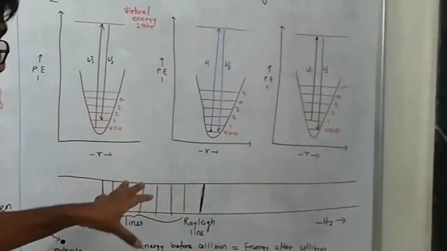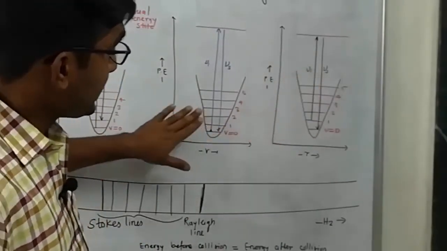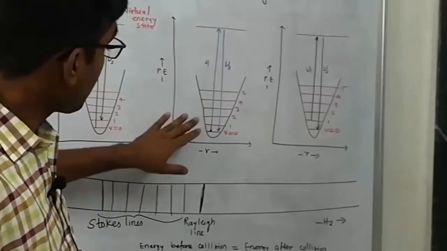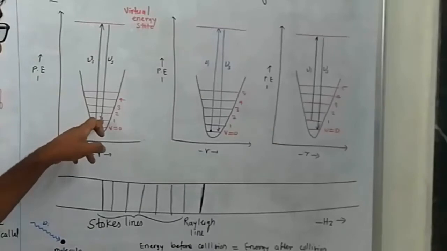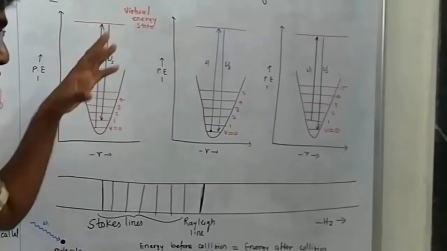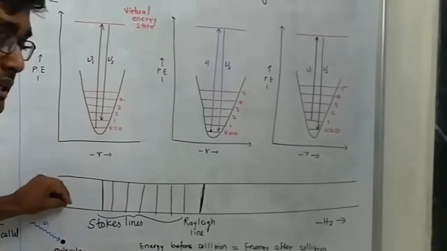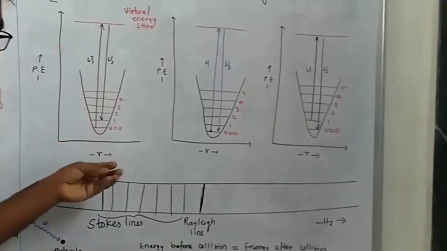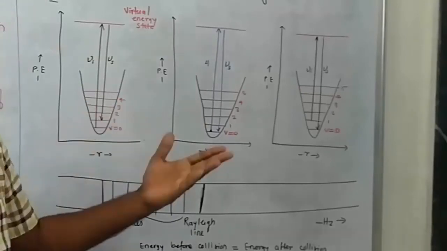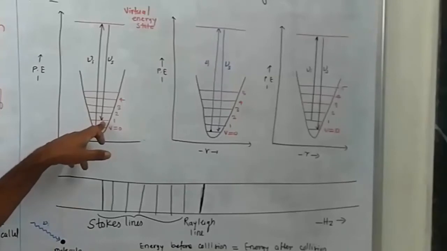Now the second type of scattering is here. This is the elastic scattering, where there is no energy loss, and here is the inelastic scattering, where the energy may be absorbed by another molecule. When this molecule goes into the excited state, it loses some part of its energy to the surrounding, or it gives energy to another molecule. Due to this, it settles down to the upper energy level.